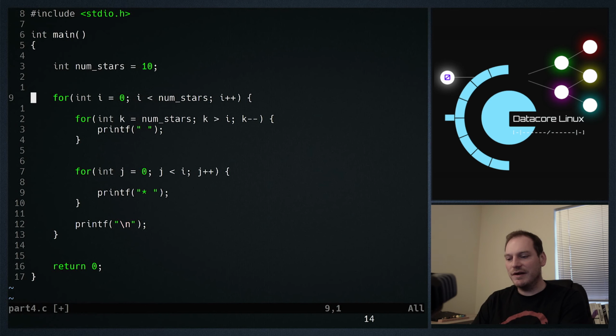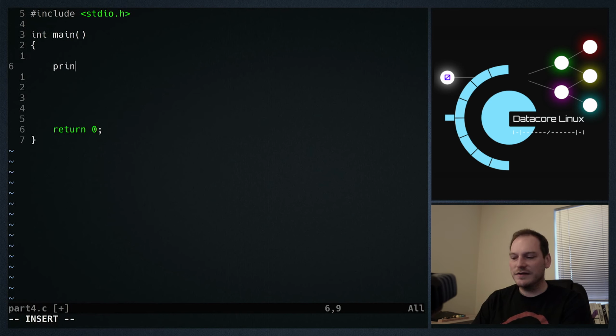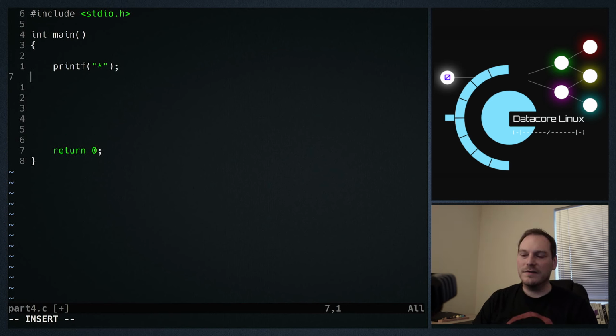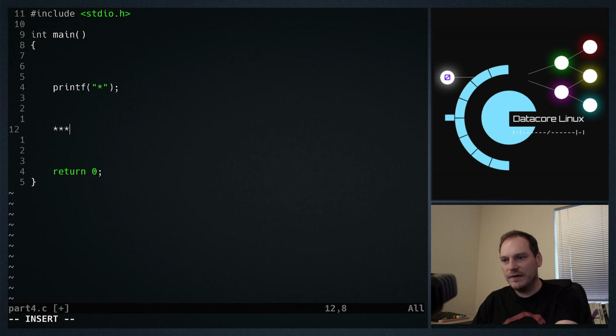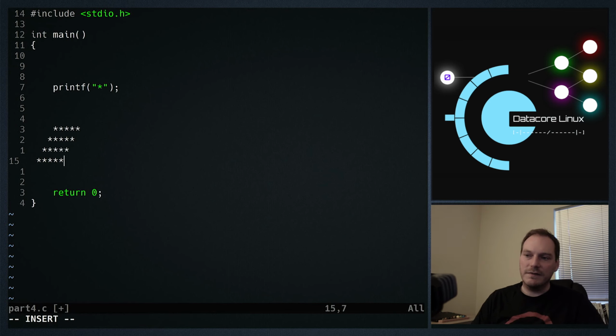So start simple. Let's get rid of all that. Let's get rid of that. Start simple. Print out a star. And then figure out with loops how to print out a row of stars, just like we've done in this video. Then figure out how to print out a rectangle of stars, then a triangle, then the opposite side triangle. And maybe think of other shapes too. We can do, is this called a parallelogram? I think this is a parallelogram. See if you can print that shape out. And set yourself little challenges to figure these things out.